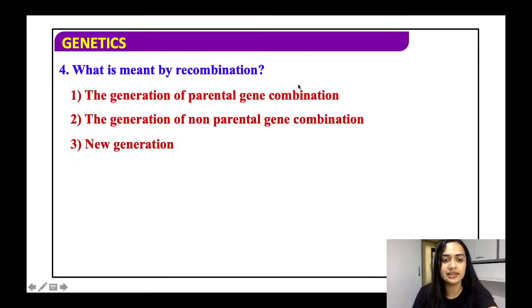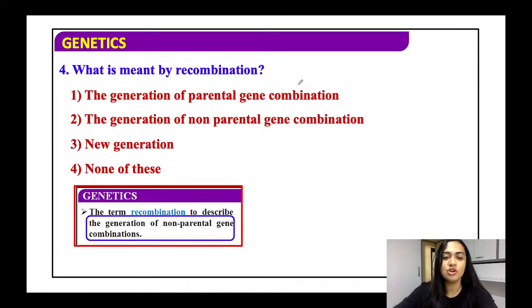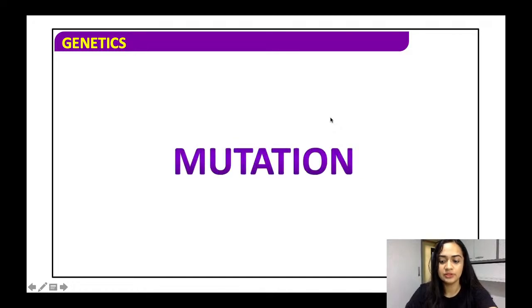What is meant by recombination? The generation of a parental gene combination, or a generation of a non-parental or new one? Recombination always represents non-parental gene combinations. Please remember this.